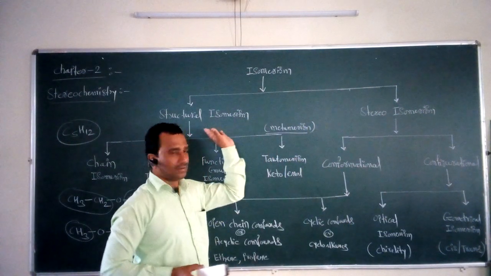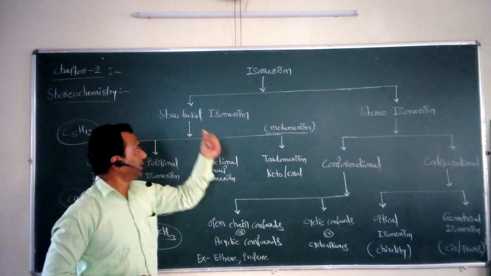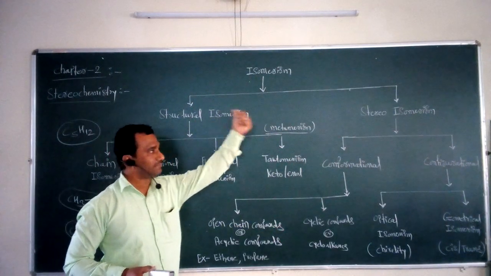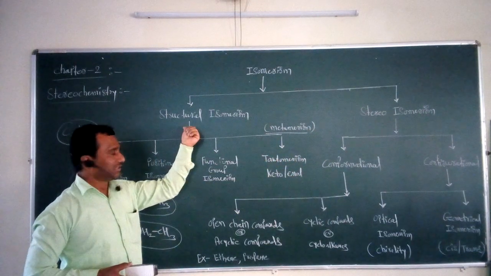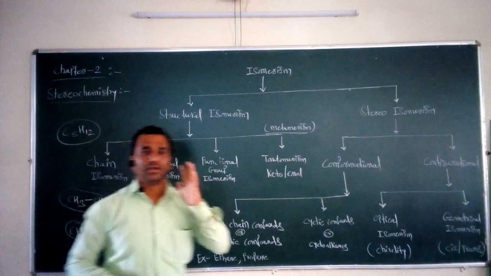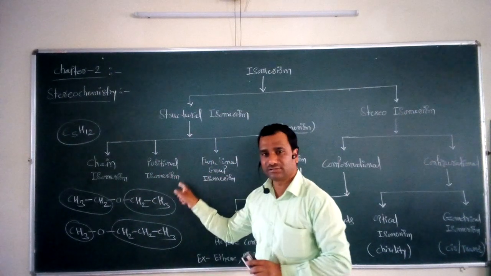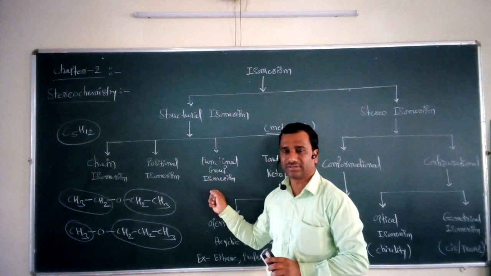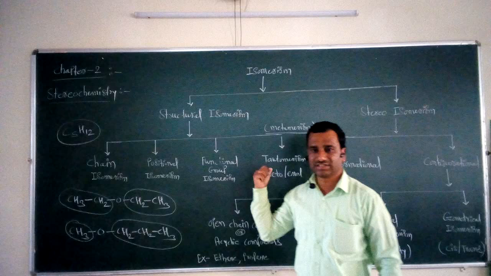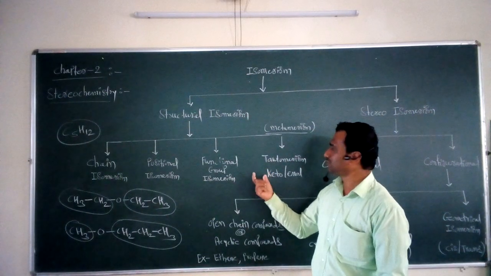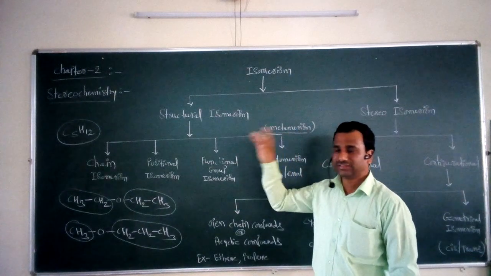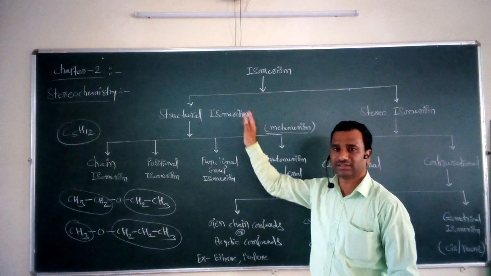This is a classification of isomerism into two broad classes: structural isomerism and stereoisomerism, which is again further classified. Structural isomerism is of four types: chain isomerism, positional isomerism, functional group isomerism, and lastly tautomerism, or keto-enol tautomerism, or sometimes we take metamerism here. These are all the possible types of structural isomerism.